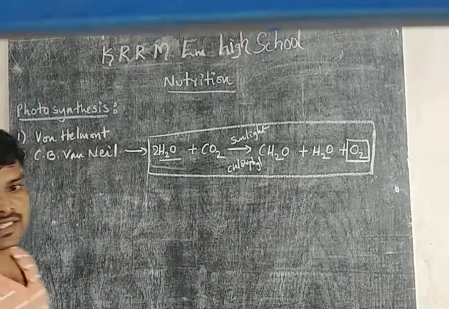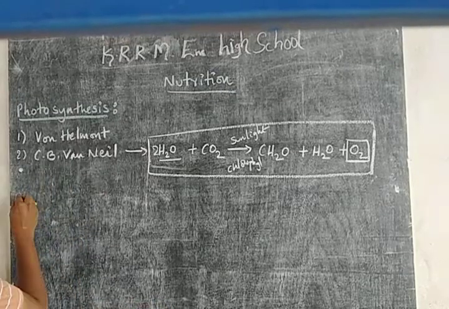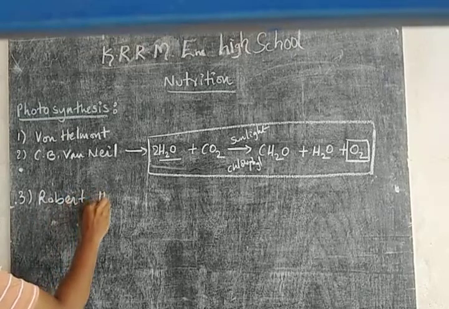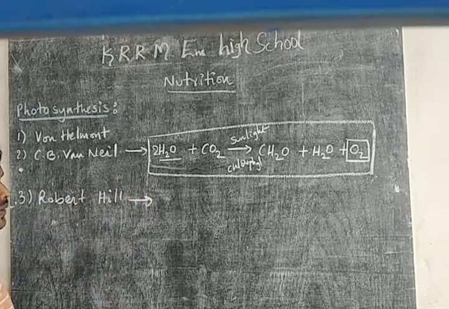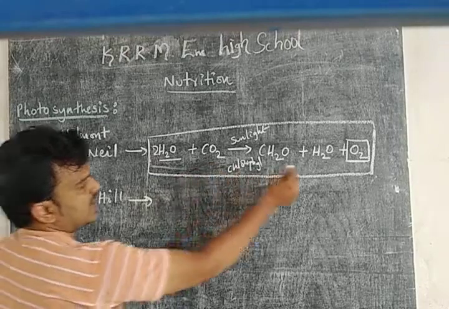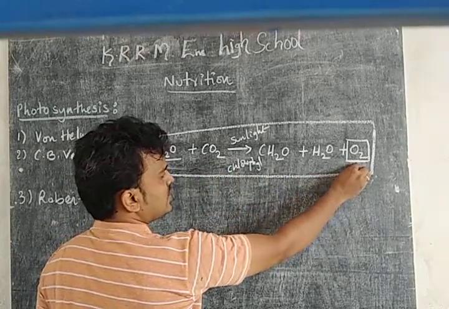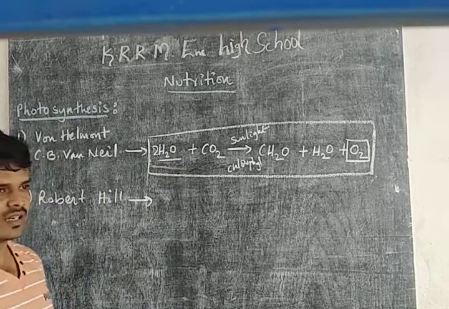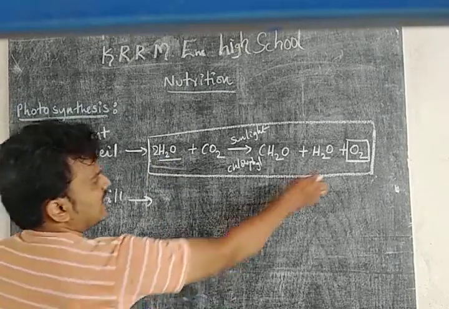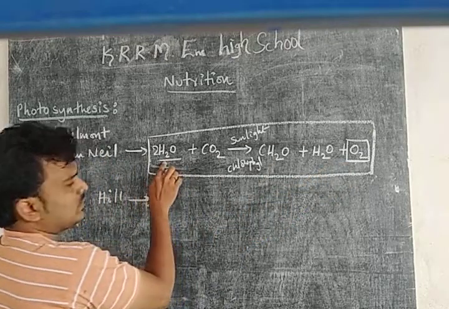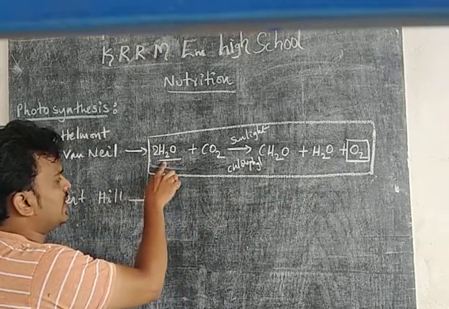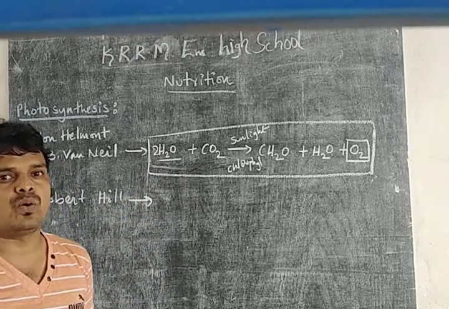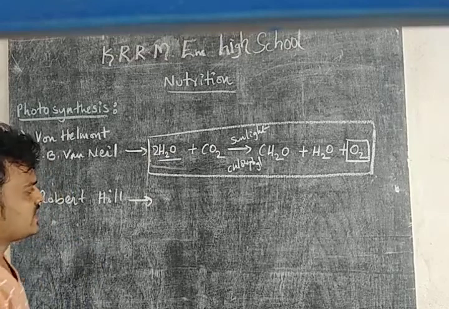He observed that the oxygen molecule is formed. Robert Hill found that oxygen is released in the process of photosynthesis from the water molecule. He observed that oxygen is produced from the water molecule, and he also suggested another simplified equation, which we have following now. So what is that equation?